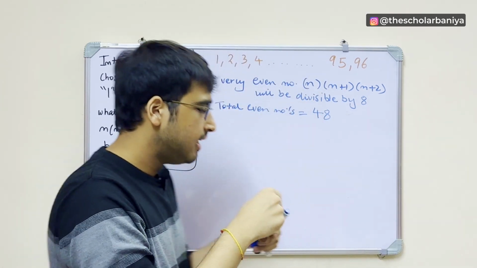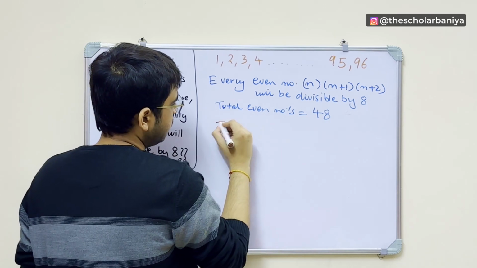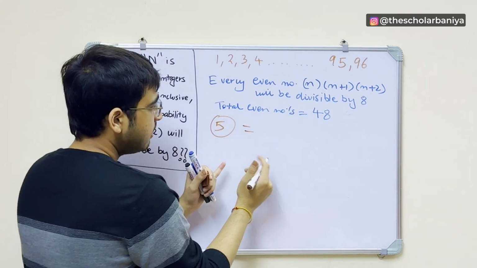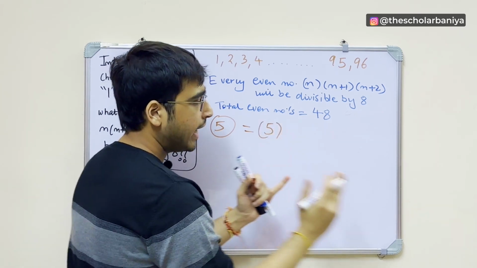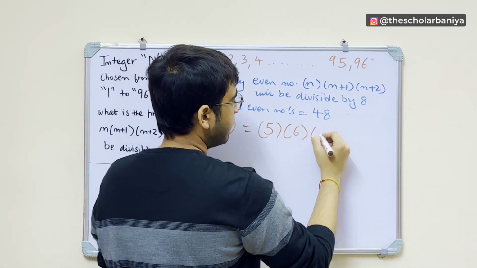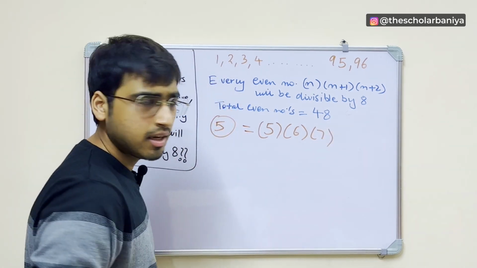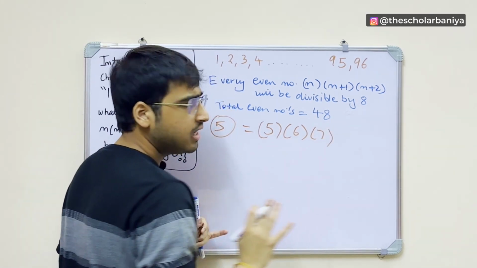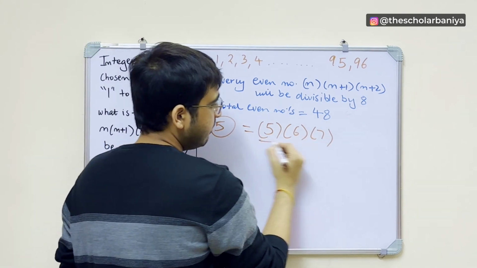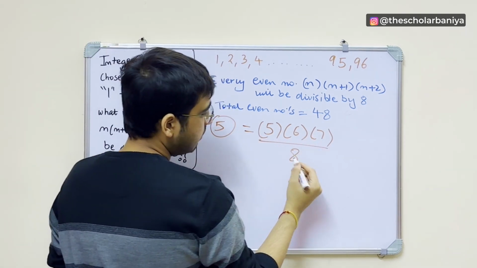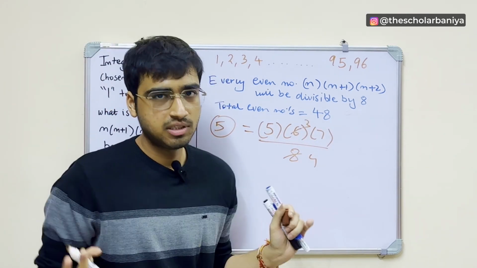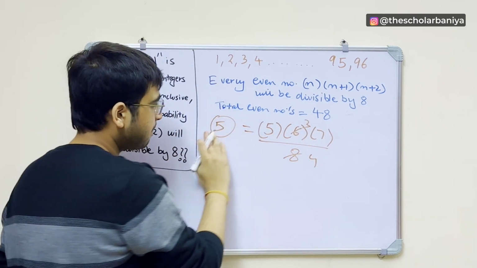For example, let's take n to be 5. So n is 5, n plus 1 is 6, n plus 2 is 7, right? If you see, this is not divisible by 8. If you divide this by 8, you can't divide. 2 4s are 8, 2 3s are 6, you're stuck. Basically, it is not divisible by 8, right?